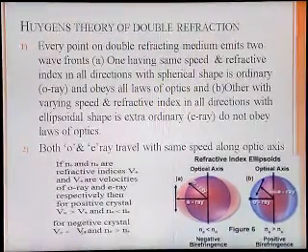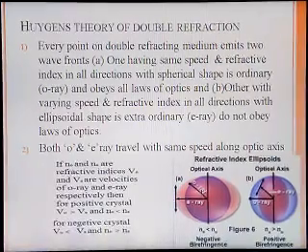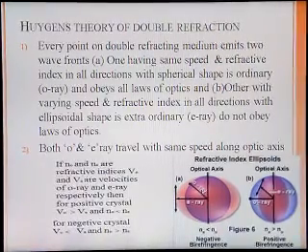In a negative crystal, VO is less than VE and NO is greater than NE, as represented in this diagram. That is, the sphere is within the ellipse, the representation of the negative crystal.